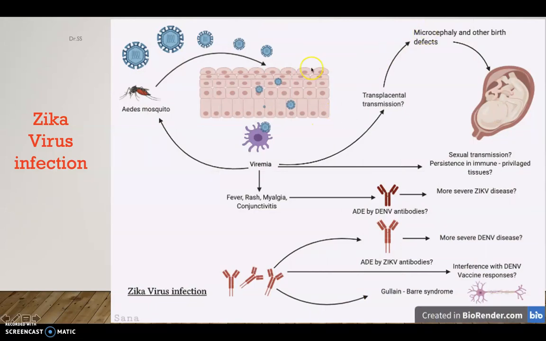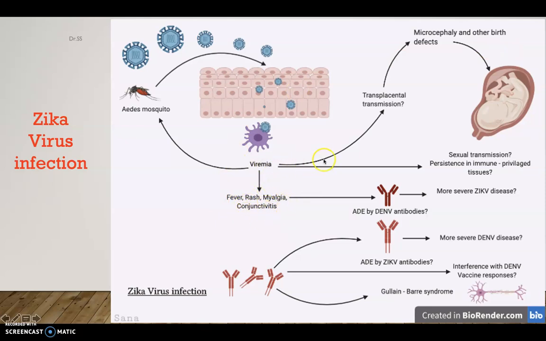Now, Zika virus infection. The infection occurs by means of a mosquito bite. The virus enters keratinocyte cells, and then dendritic cells are involved, and after maturation of the virus, it enters the blood, which is called viremia. Symptoms occur within 2 to 7 days, and the total incubation period is 3 to 14 days. After 7 days, it shows symptoms like fever, rash, myalgia and conjunctivitis.